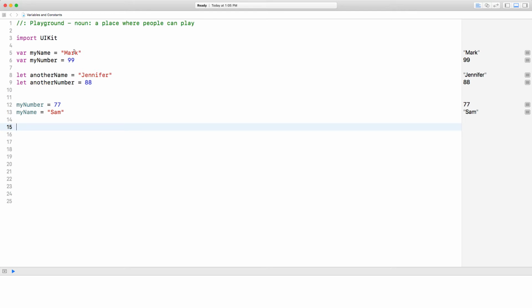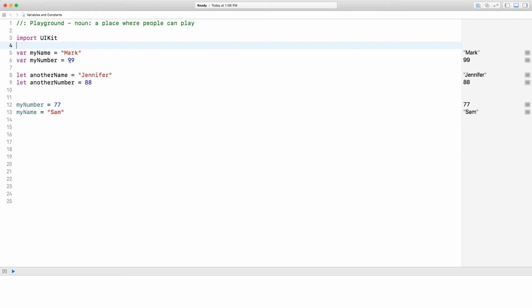What happens is Swift actually infers the type by the value you give it. Because I gave it a string with a quotation, it inferred that this is a string. And the way I could prove this is if you hold the Option key on your Mac, your cursor will change to this plus sign. And if you click on this, it'll say my name is of type string. So it inferred that it's a string.